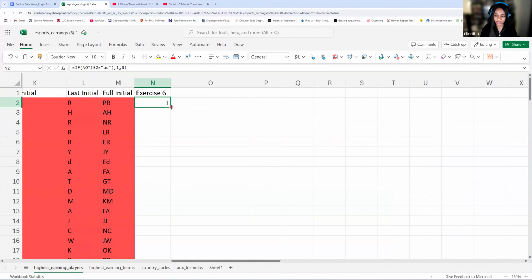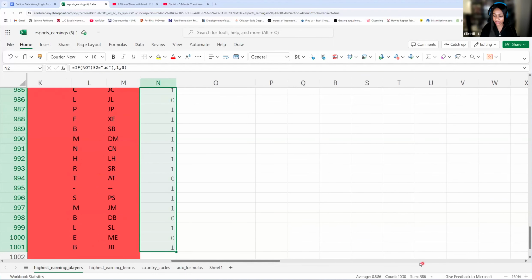Then if we autofill here, we can do what I mentioned before. We can just take the sum of this column. At the very bottom, if you just highlight your column, it gives you quick statistics. So we see the sum is 886. Alternatively, you absolutely could do COUNTIFS. You could also, instead of using 1, use yes or no, and then just count those if you wanted to. That would absolutely work as well.